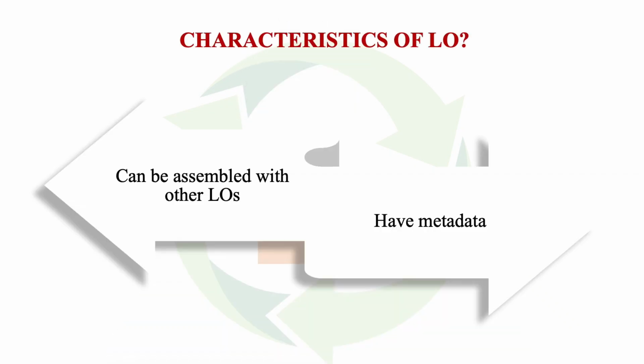But in order to make it reusable, a learning object must have metadata. What is metadata? Well, it has information in the form of digitized text, visuals, audio, video, multimedia. But then what is it about? How would users across the world know that there is already a learning object which is available? I need to include metadata. Metadata in the form of a title.